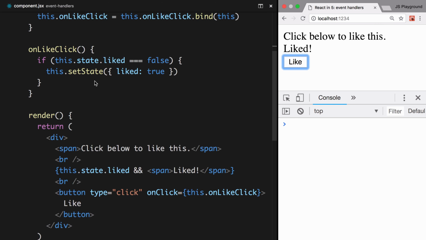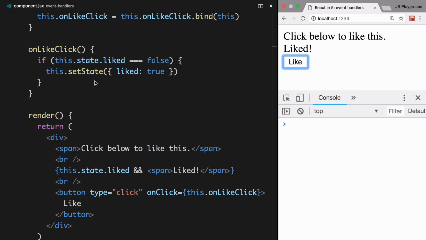So here, for example, in the onLikeClick function, which is called when we click like, you can see there's code that says, if liked is false, update it to true, else do nothing. I see this pattern a lot, and it's a pretty common pattern, but a nice improvement to this, I think, is to actually only bind the event listener if we need to listen for the click. So for example, if the item is already liked, we don't actually need to listen to a click on the liked button because we're not going to do anything with it.